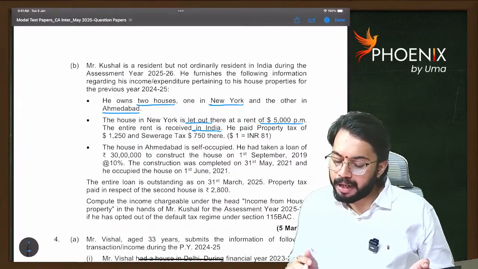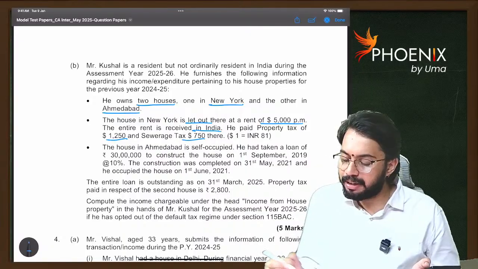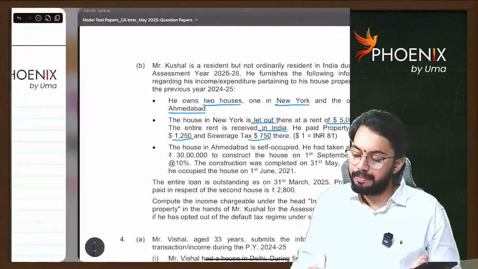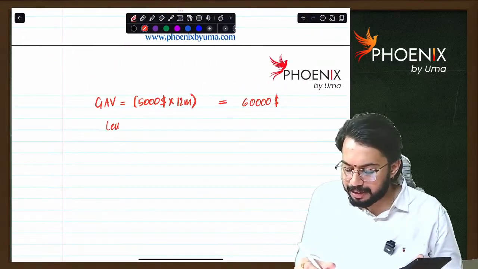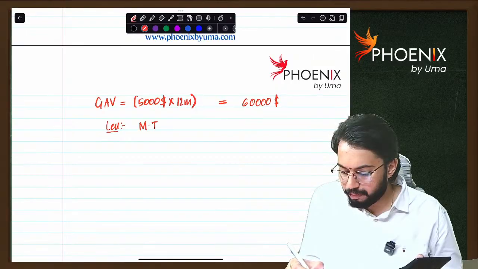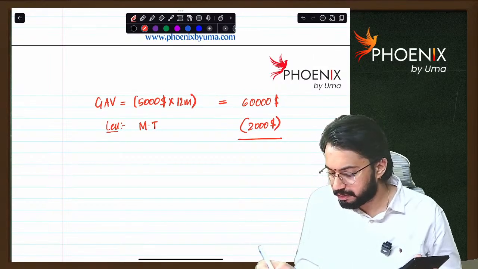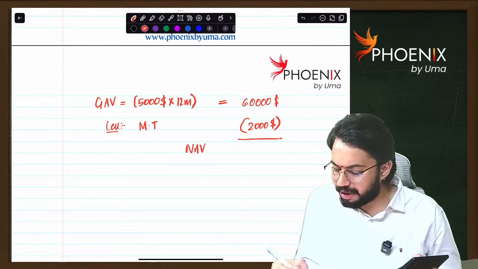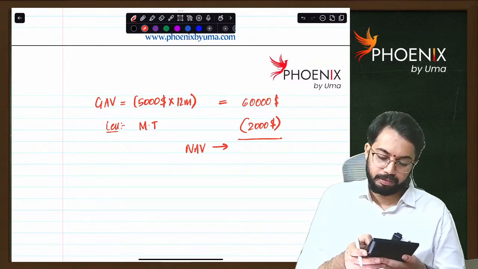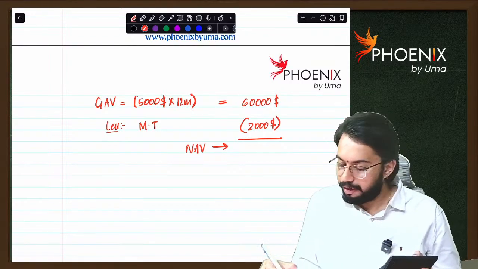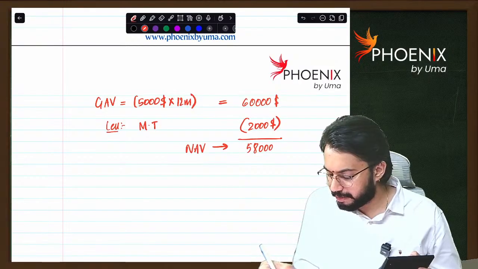He paid property tax $1,250, sewerage tax $750. So how much are municipal taxes? $2,000. How much is net annual value? $58,000.